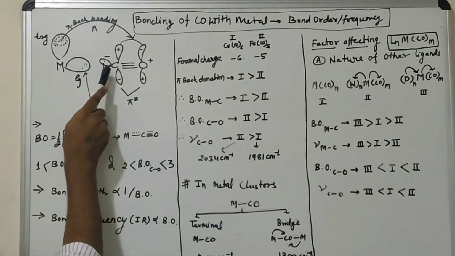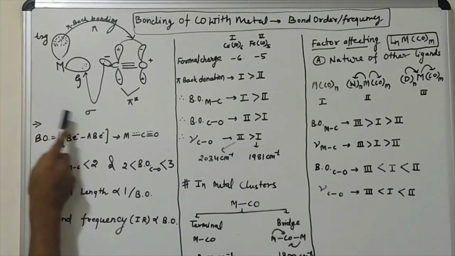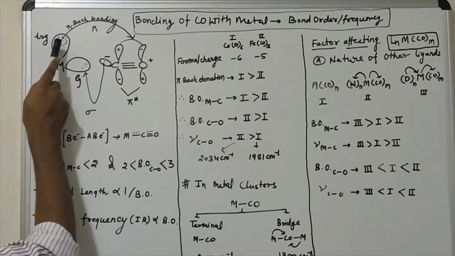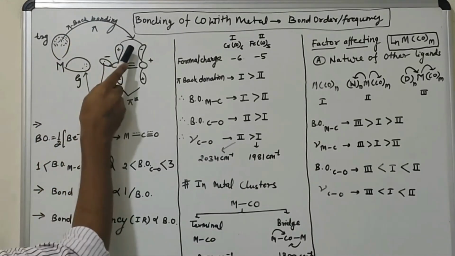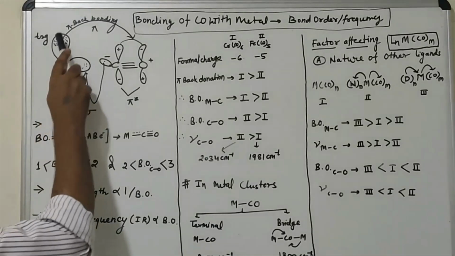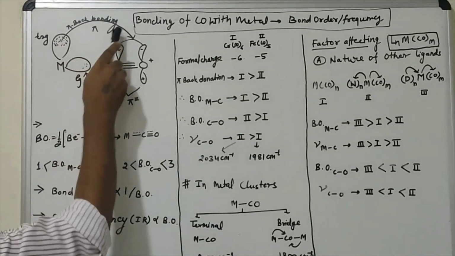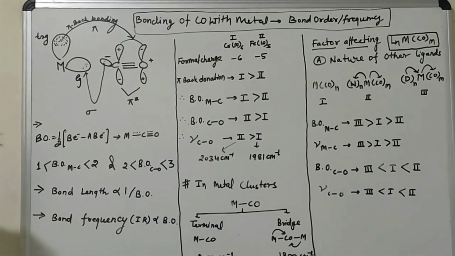Now this lone pair of carbon monoxide will be transferred into the empty Eg orbital and form a sigma bond, and this T2g electron density will be transferred into the pi star orbital of carbon monoxide and form pi bond character, not a complete bond, only a partial bond, and this type of bonding is known as pi back bonding.